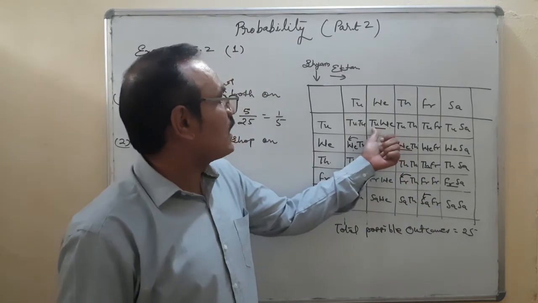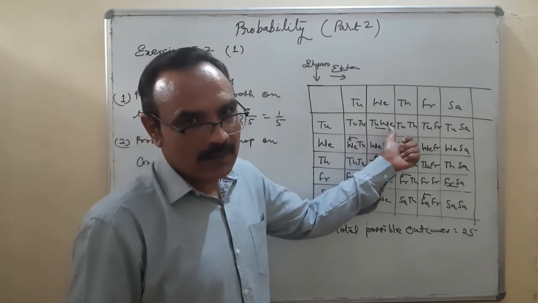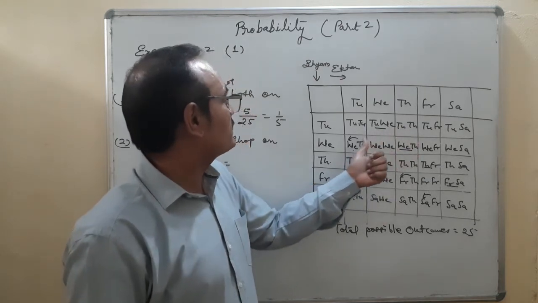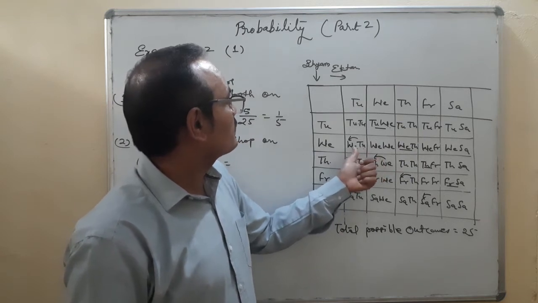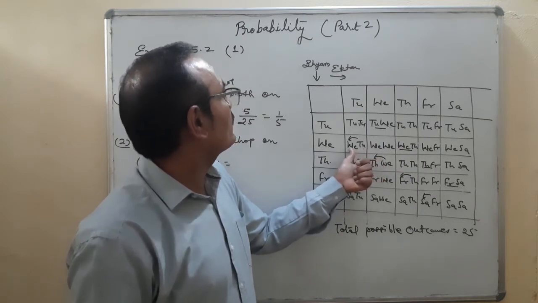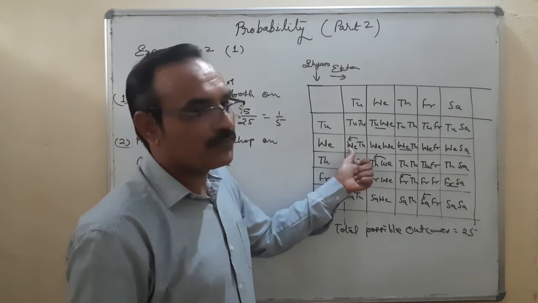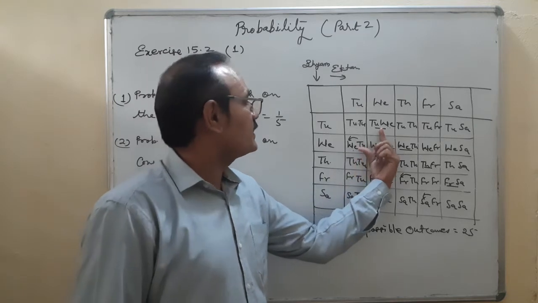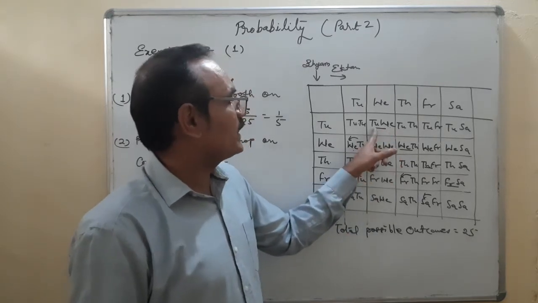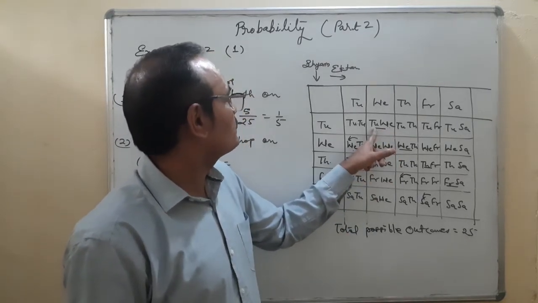Here what happened? Syam visiting Tuesday, Ekta Wednesday. Now here Syam visiting Wednesday and Ekta Tuesday. You can see the difference between them.